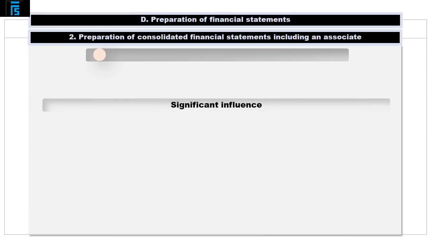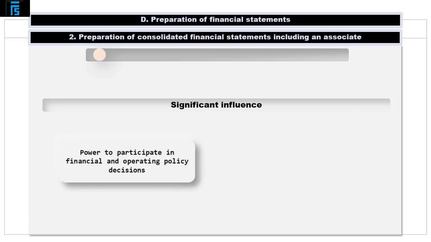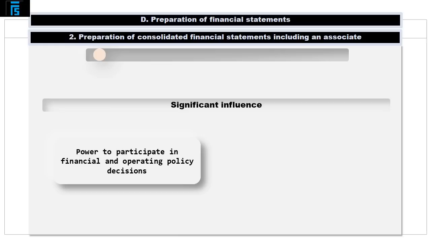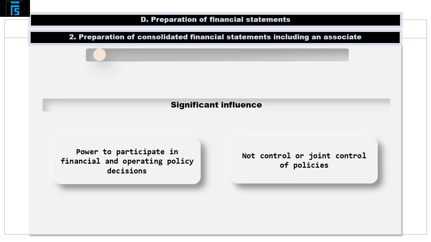IAS 28 defines an associate as an entity over which the investor has significant influence, where significant influence is synonymous with the power to participate in the financial and operating policy decisions of the investee, but is not control or joint control of those policies.